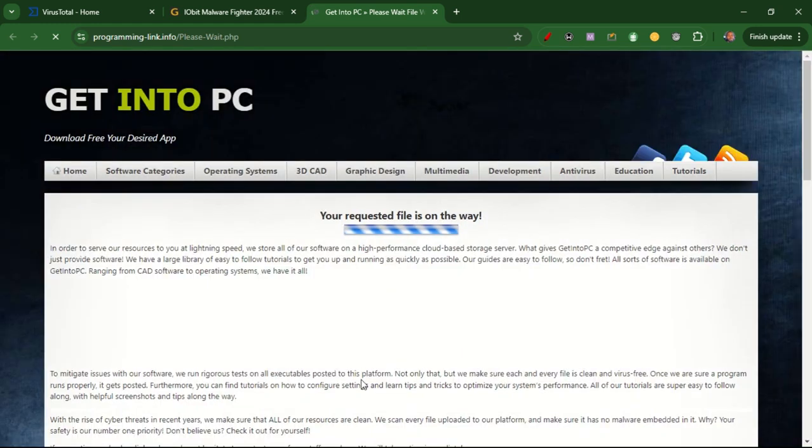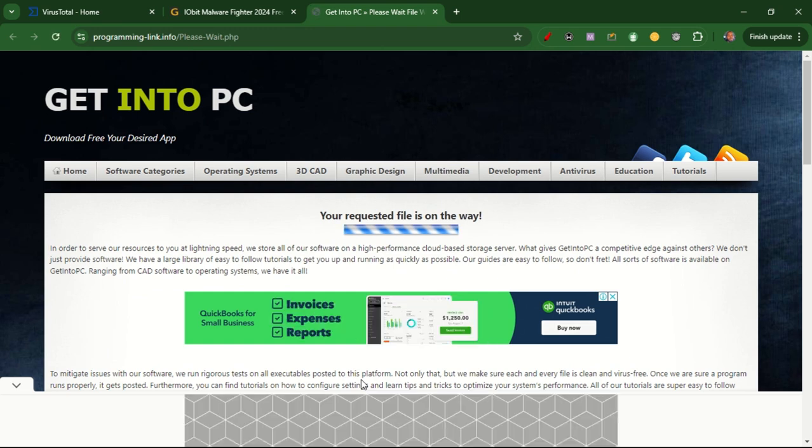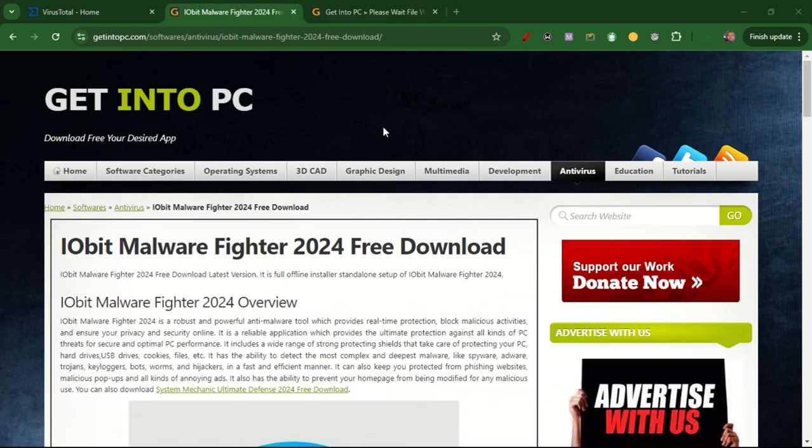So the file is getting downloaded. As you see, this is just a random website, just like I said. On this random website, you're just going to wait and download. Alright, so now the file is already downloaded. Now let's see how we're going to do that.